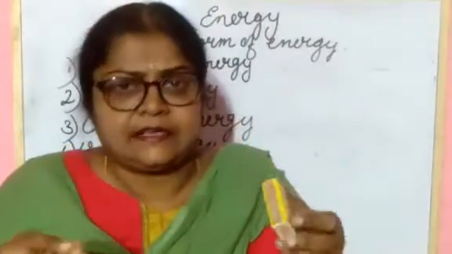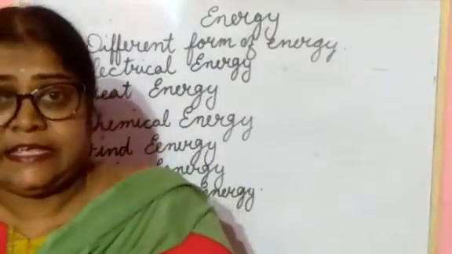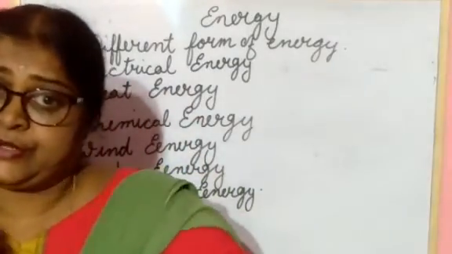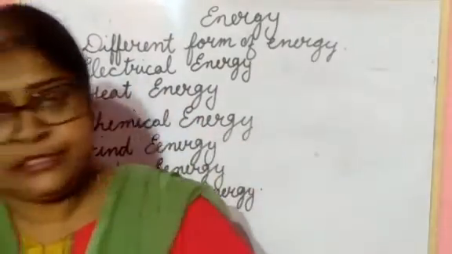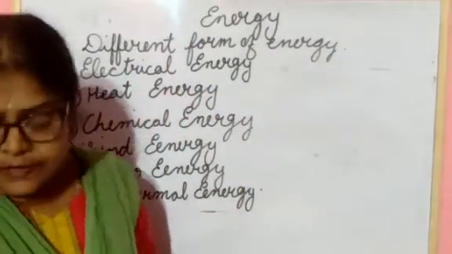So when you light a matchbox, what are you getting here? Chemical energy as well as heat energy. Or when you are cooking food, chemical energy as well as heat energy. Is it clear to you all?